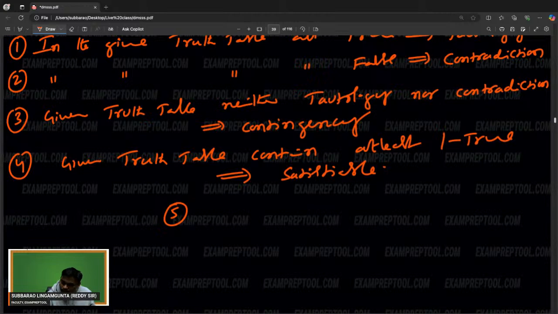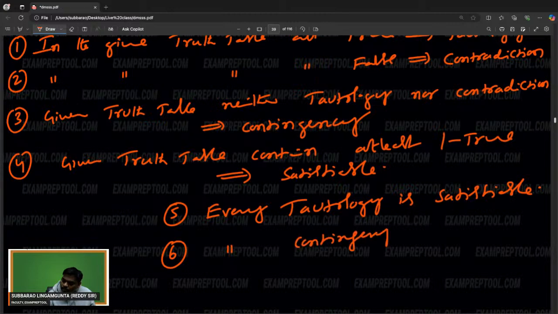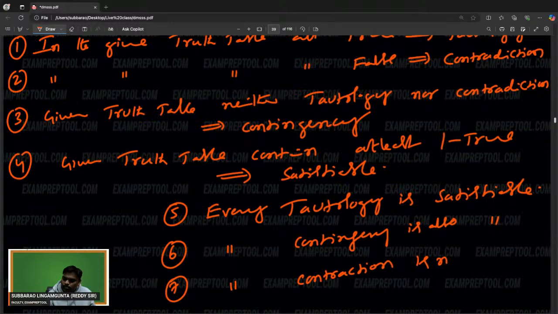Fifth one: every tautology is satisfiable. Sixth one: every contingency is also satisfiable. Every contradiction is not satisfiable.